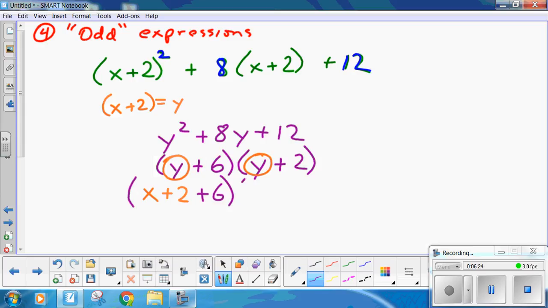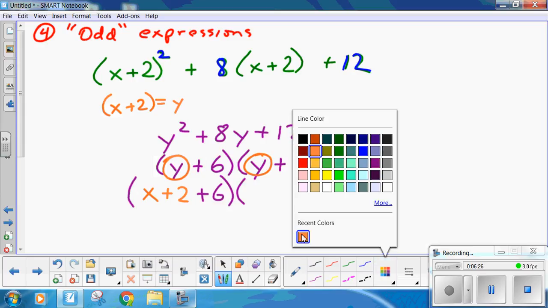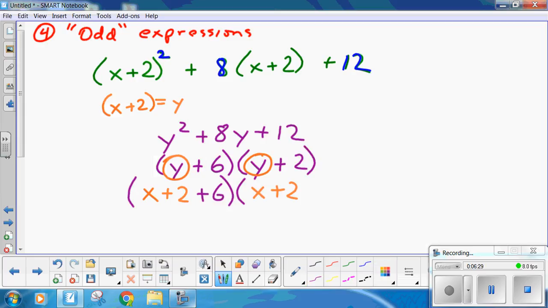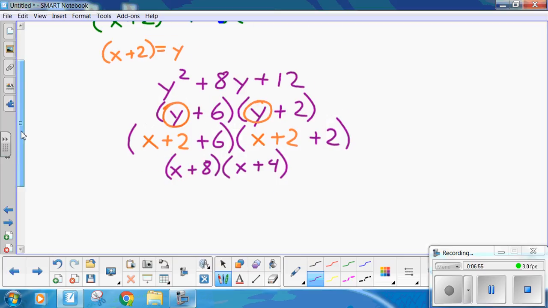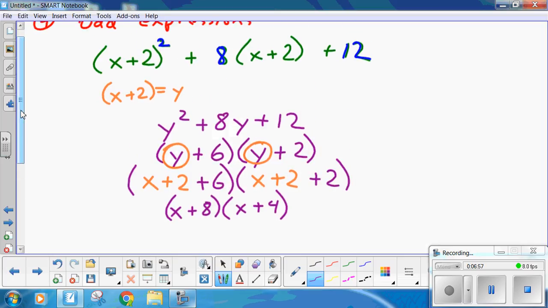Plus 6 and x plus 2 plus 2. So substitute it back in. And what do I get? Well, x plus 8 times x plus 4. Works for me. So you can simplify it and then factor.